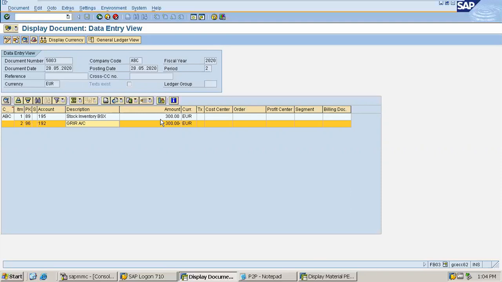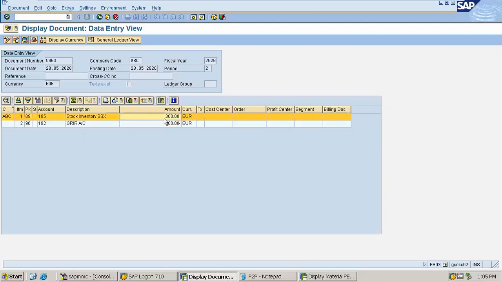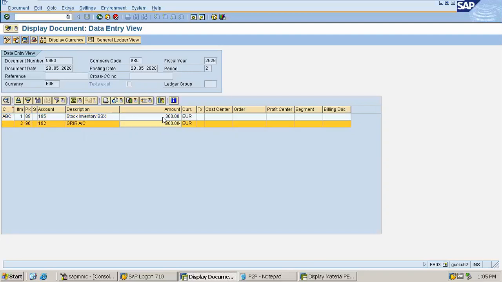Then the question is why the vendor is not being credited here, because we are only receiving goods, we have not given the invoice to the vendor yet. Once the hard copy of the invoice is given by the vendor, then only we can say the relation with the vendor has got established and we can credit the vendor.